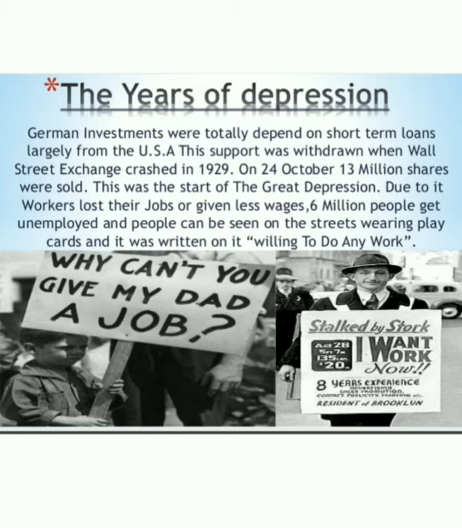On 24th October, 13 million shares were sold. This was the start of the Great Depression, the Great Depression for Germany at that time. Due to it, workers lost their jobs or were given lower wages. Many people lost their jobs and wages were much lower. Six million people became unemployed, and people could be seen on the streets wearing placards on which was written, willing to do any work, which you can see in this diagram also.